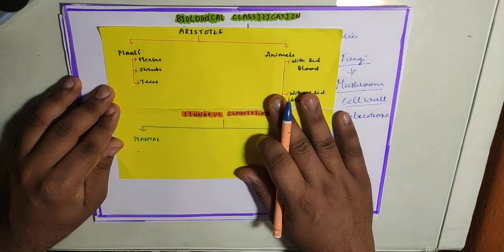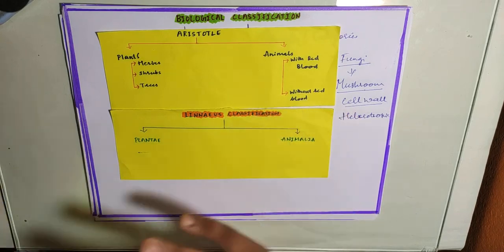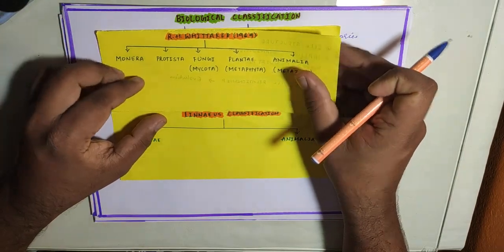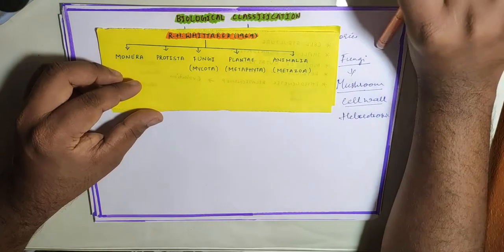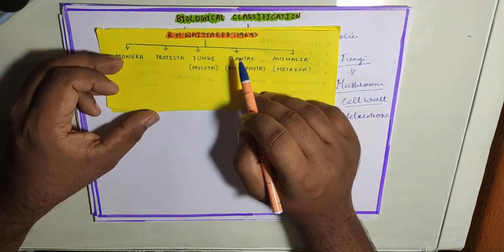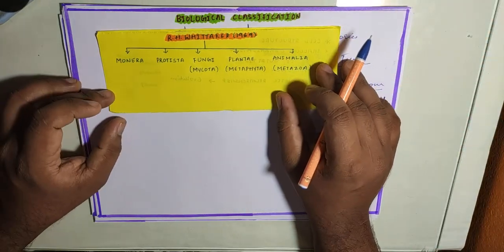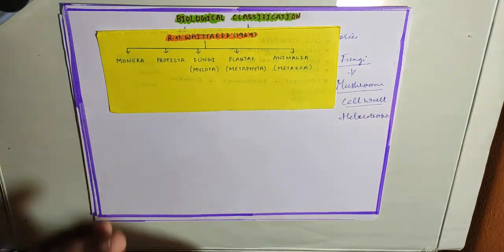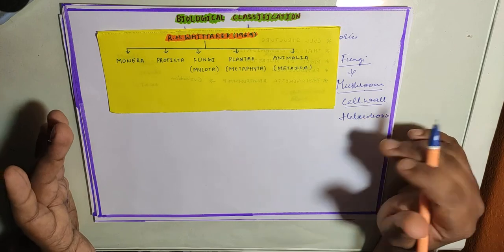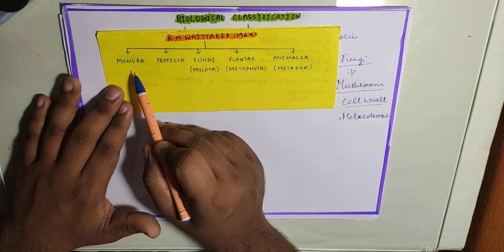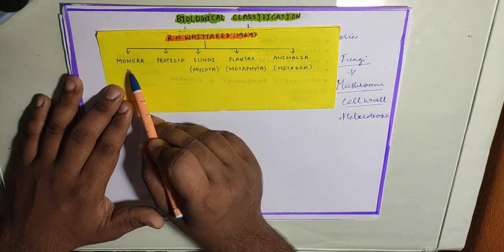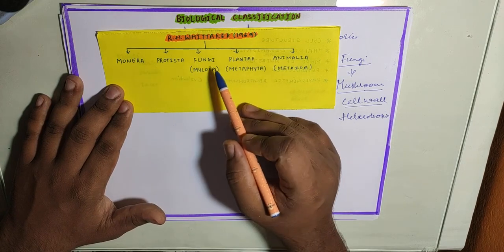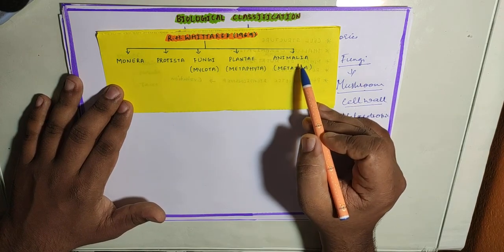For this, R.H. Whittaker's system of classification is used, because the R.H. Whittaker system of classification, which was proposed in 1969, gave a place for all these kinds of organisms by making three more extra kingdoms. Now see here, we have 5 kingdoms: kingdom Monera, kingdom Protista, kingdom Fungi, kingdom Plantae and kingdom Animalia.